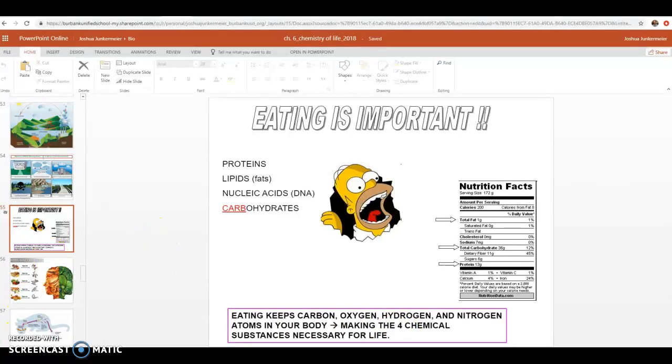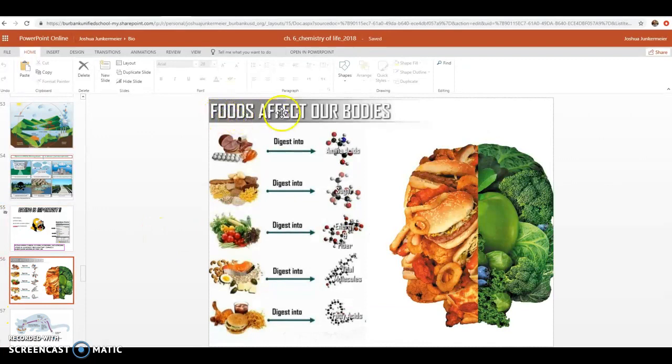All right, let's keep moving. It says foods affect our bodies, and that's because whatever we eat gets digested into a certain type of molecule. So if we eat meat, it gets digested down to amino acid molecules. If we eat carbohydrates, they get digested into sugars, or into energy and fiber in our body.